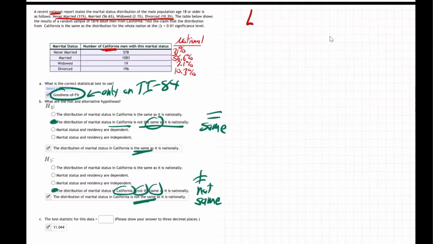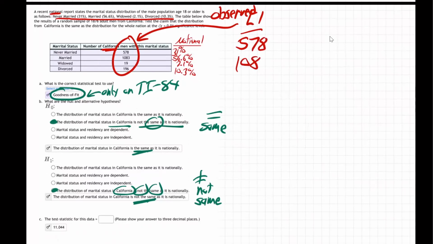L1, in other words, is going to be these observed values, because that's what we saw. That's what's observed. We saw that men in California, 578 were never married. Just looking at the categories: never married, married, widowed, divorced. So we observed that.